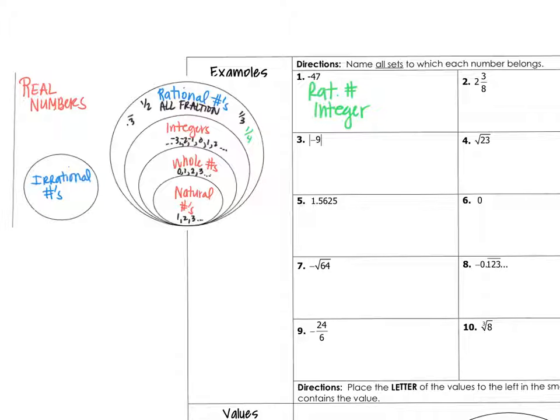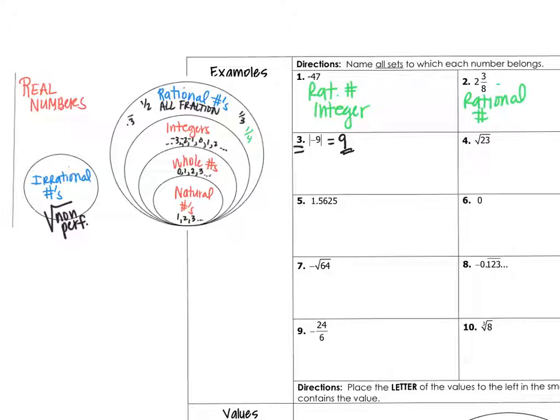So number two, 2 3/8. 2 3/8 we know is a fraction, and all fractions are rational numbers. 2 3/8 is not an integer, it's not a whole number, it's not a natural number. Oh, and they're all part of the real number set, so we don't have to write that. But we'll write that this one right here is just a rational number. It's not a whole number, it's not an integer, it's not a natural number. And it's also not irrational, because our irrational numbers are the square roots of non-perfect numbers, and like pi, okay? So number 3 is the absolute value of negative 9, which is 9.